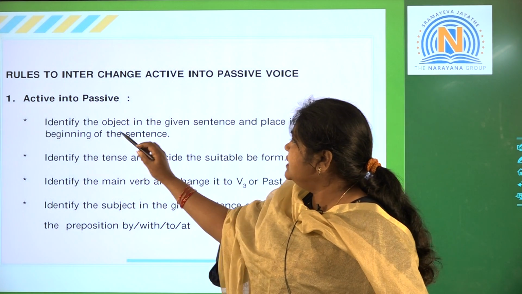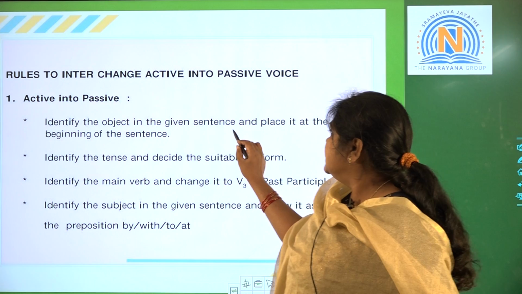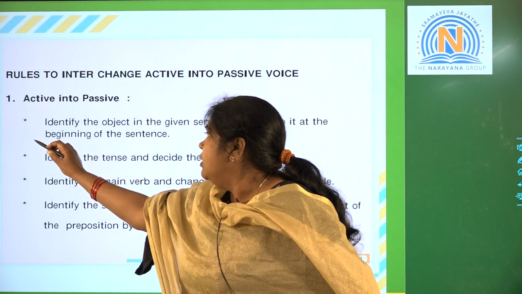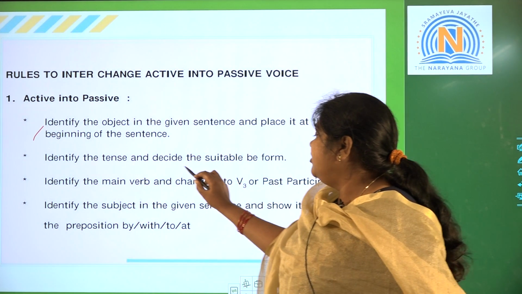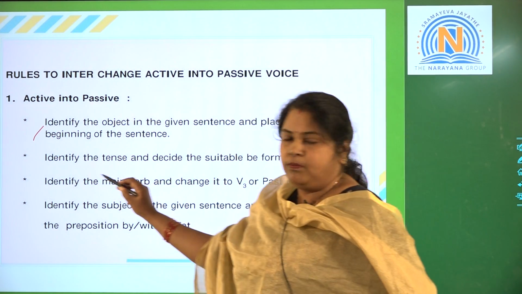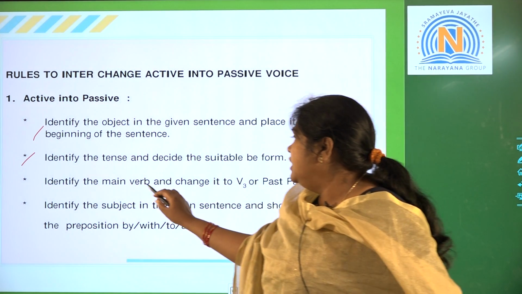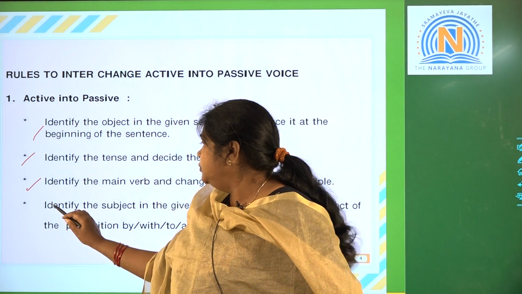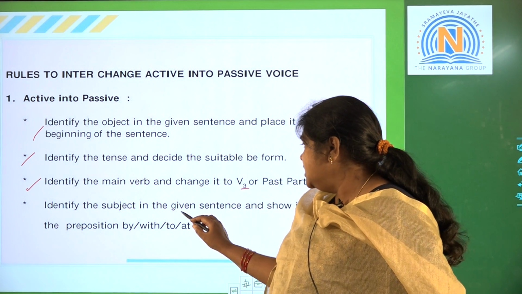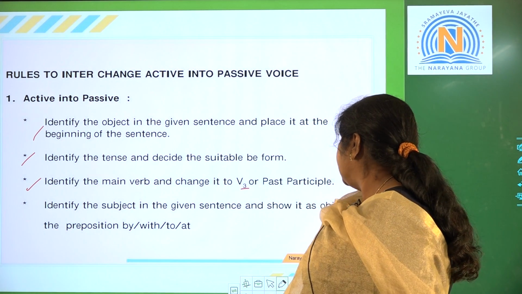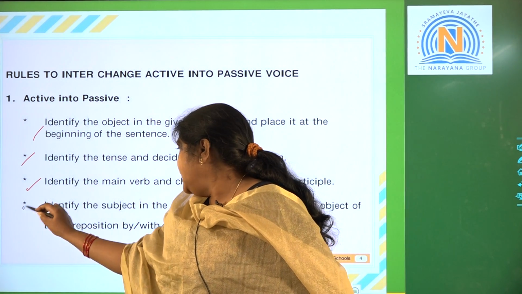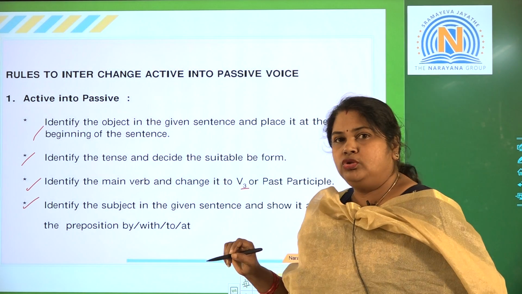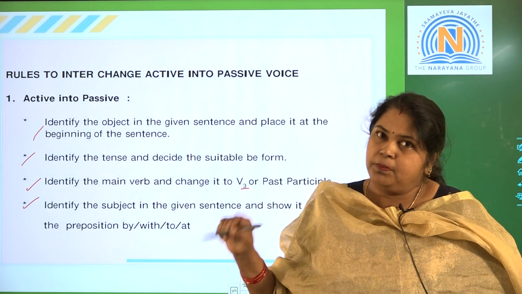Right? The first one is identify the object in the given sentence and place it at the beginning of the sentence. Okay, this is the first rule. Identify the tense and decide suitable be form. This is the second rule. Identify the main verb and change it into V3 or the past participle. This is the third rule. Identify the suitable subject in the given sentence and show it as object of the preposition by, with, to or at. Okay, so this is the fourth rule, and the fifth rule is change of pronouns.